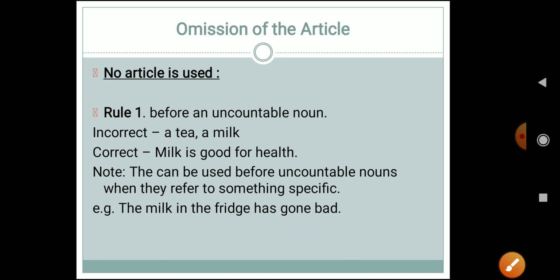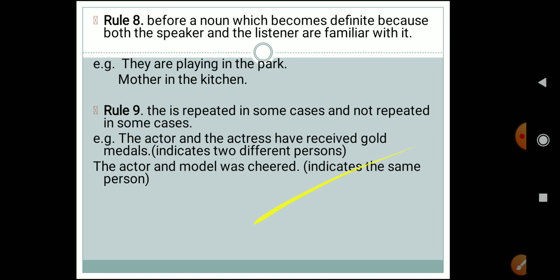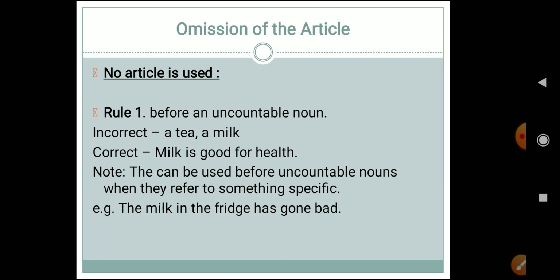Now, only 9 rules are there in these uses of the definite article, that is the. In the next video we will study about omission of the articles.